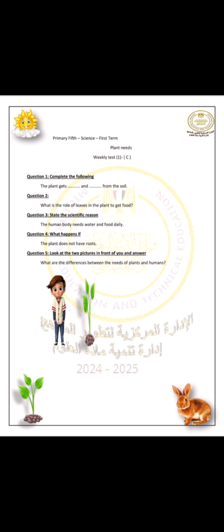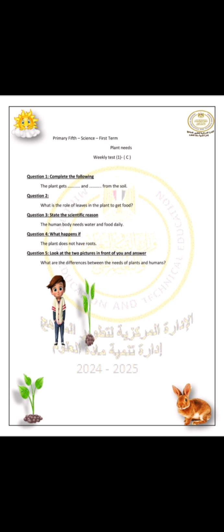بيقوم بيها يوميا. What happens if the plant doesn't have roots؟ طيب الروتس أصلا ايه الامبورتنت بتاعتها؟ to get water and nutrient from the soil. طيب in case ان الروتس مش موجودة، يبقى البلانت can't take water and nutrient from the soil. Look at the two pictures in front of you and answer.